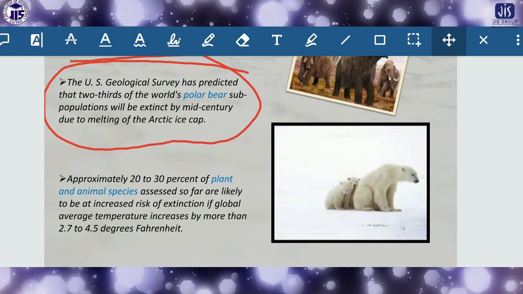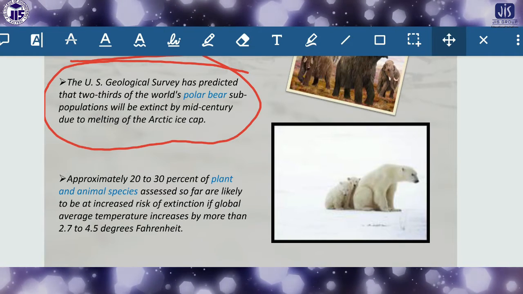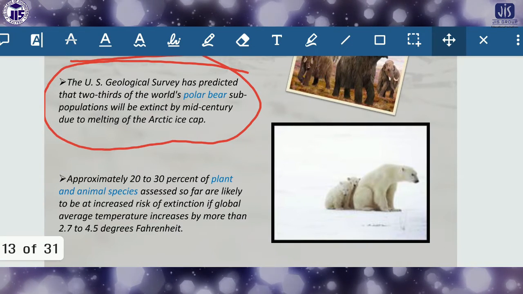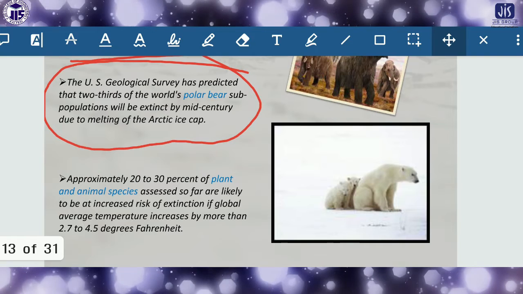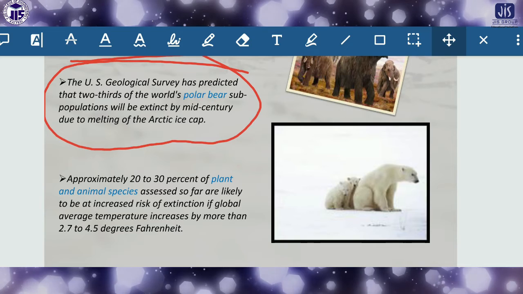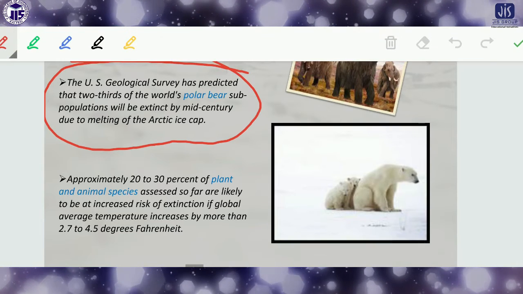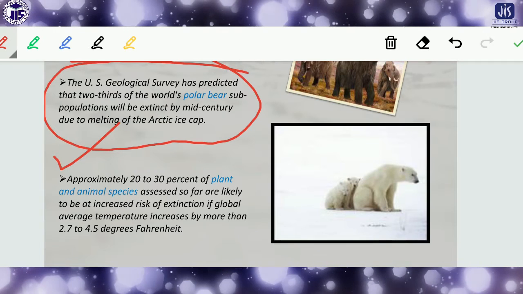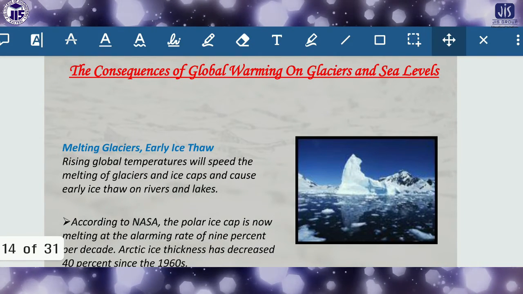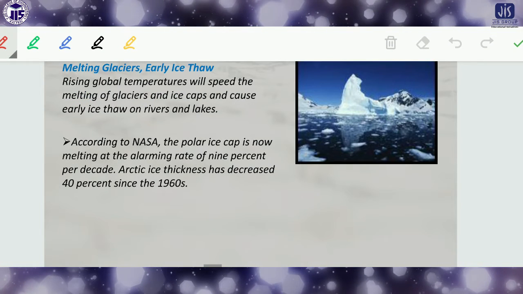Approximately 20 to 30% of plant and animal species assessed so far are likely to be at increased risk of extinction if global average temperature increases by more than 2.7 to 4.5 degrees Fahrenheit. So this is also another alarming situation which is very much related to global warming. The consequence of global warming on glaciers and sea levels, what you see, I think from the picture it is very clear.